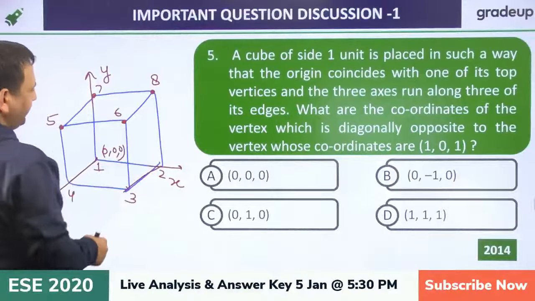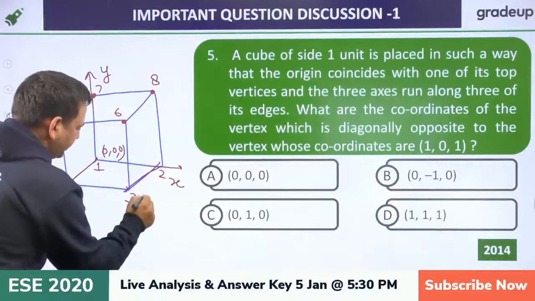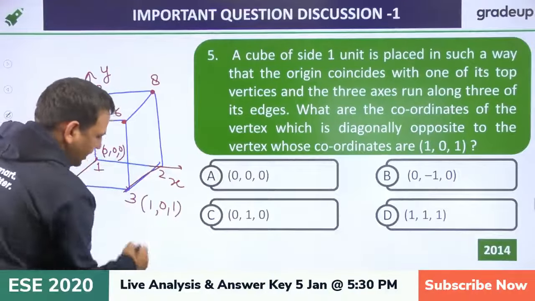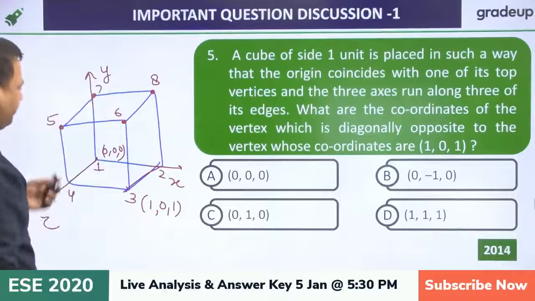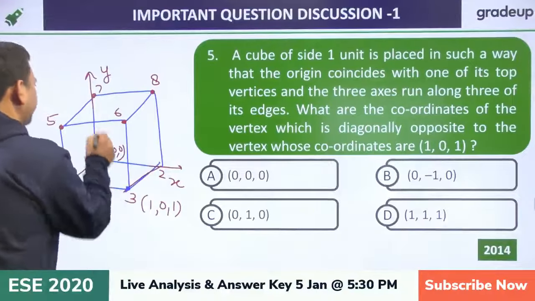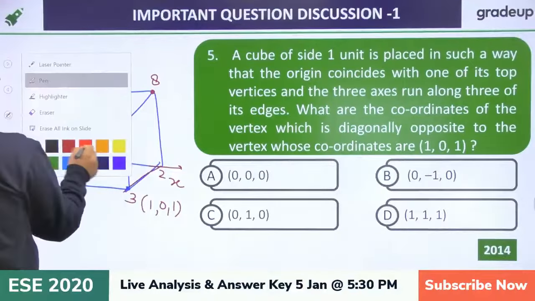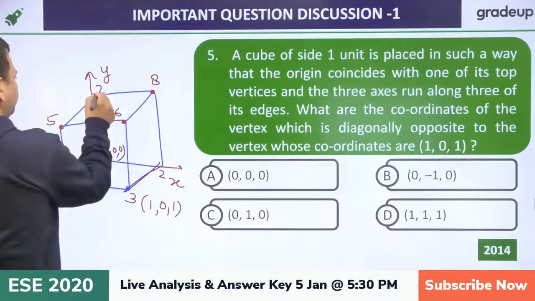Okay, so then we are saying y is 0, z is what? So this is the point 1, 0, 1. Okay, now you want to calculate the opposite. So simply what we are saying, the diagonally opposite of 3 would be what? So the opposite would be simply this point.